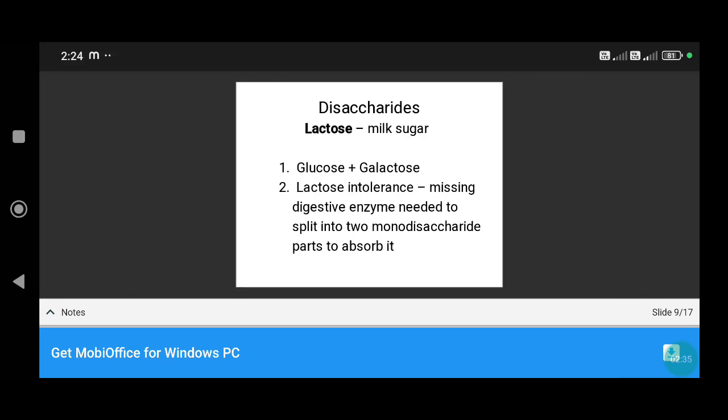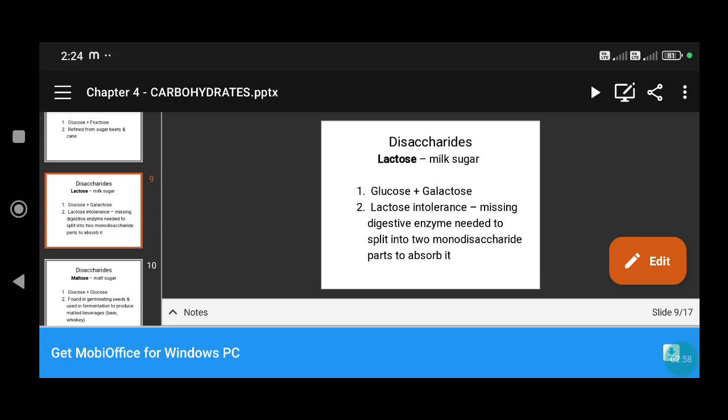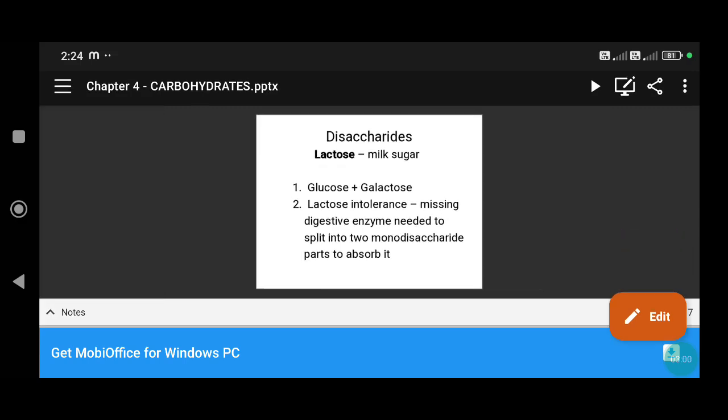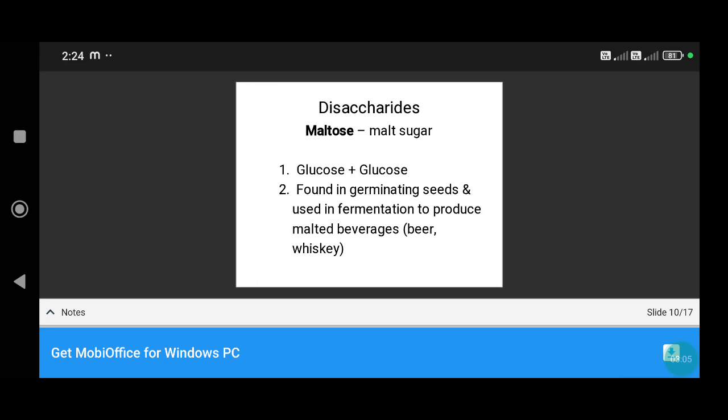Next example of disaccharides is lactose. Lactose is milk sugar. Glucose plus galactose is lactose. Lactose intolerance is the lack of the digestive enzyme needed to split it into two monosaccharide parts so it can be absorbed. This is lactose.